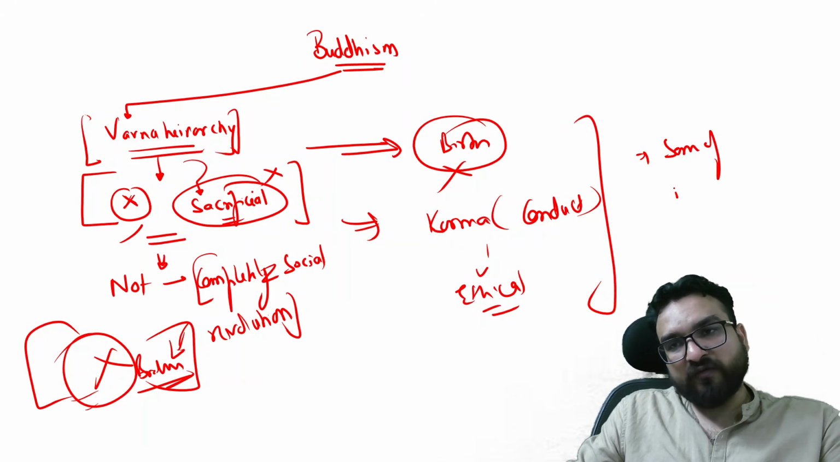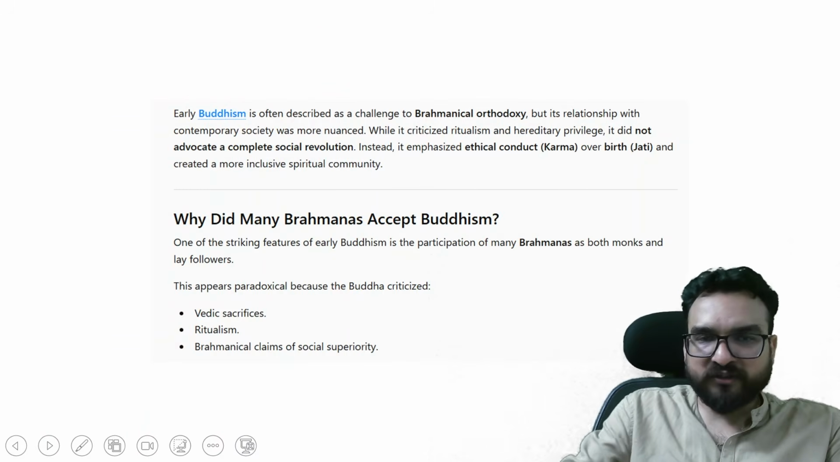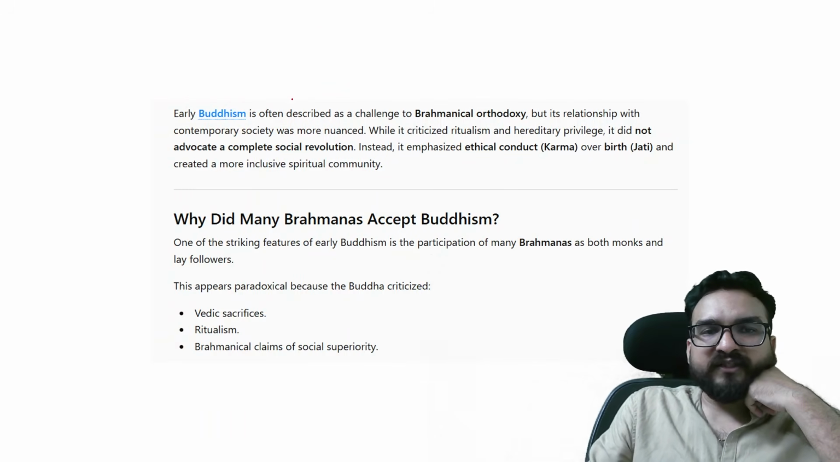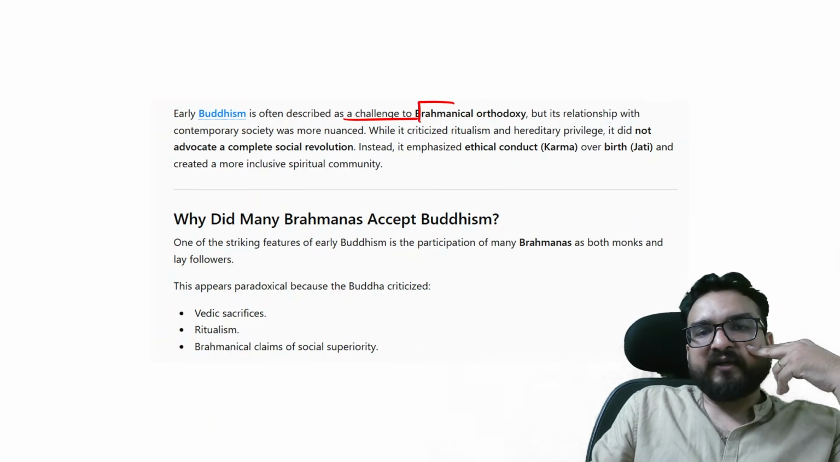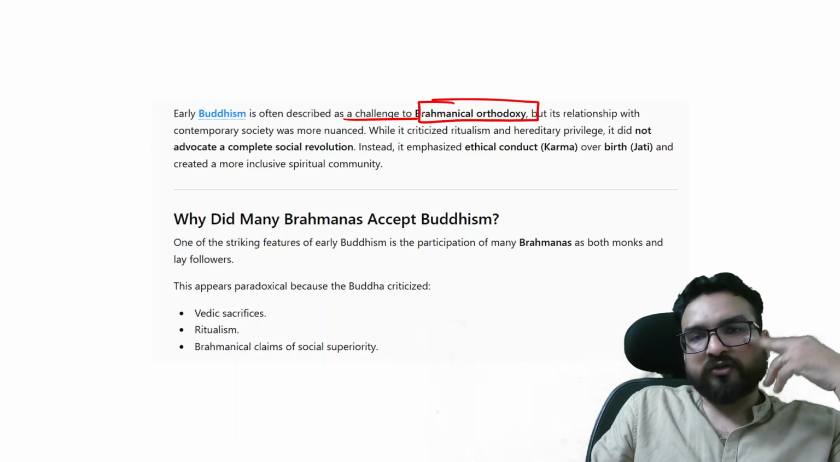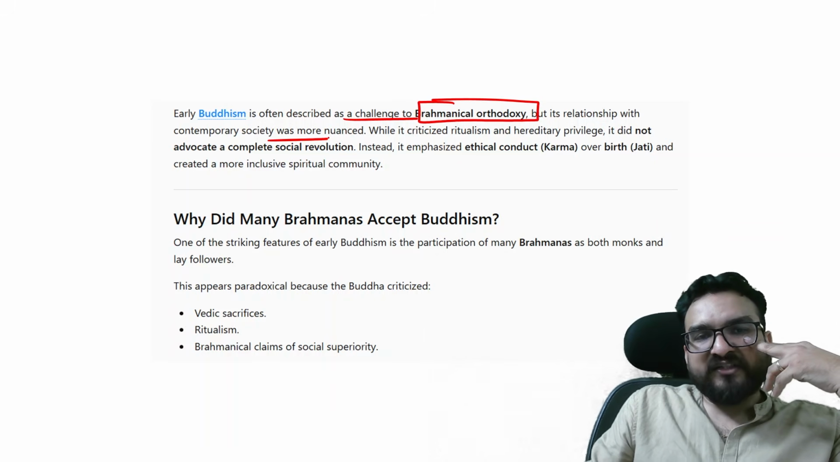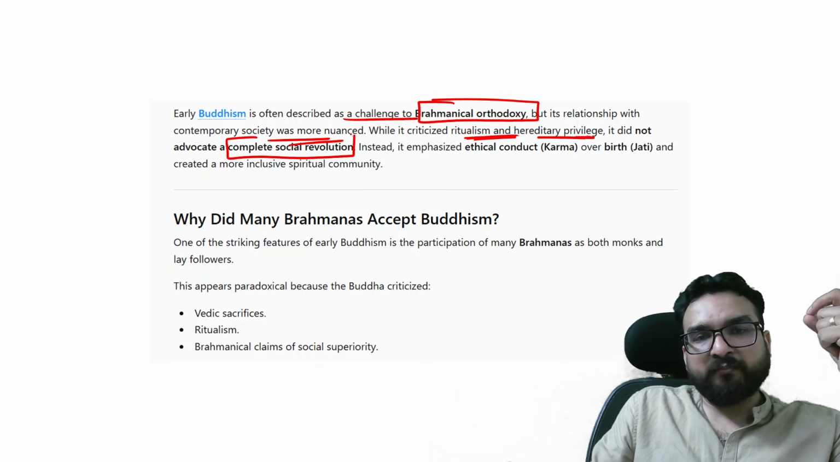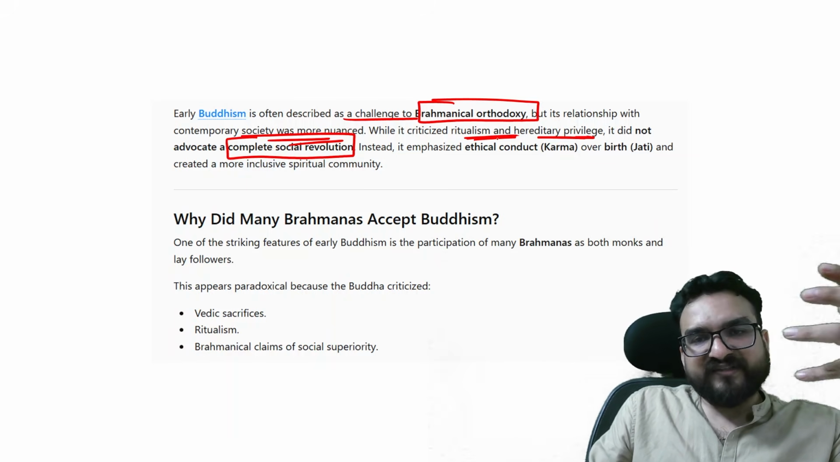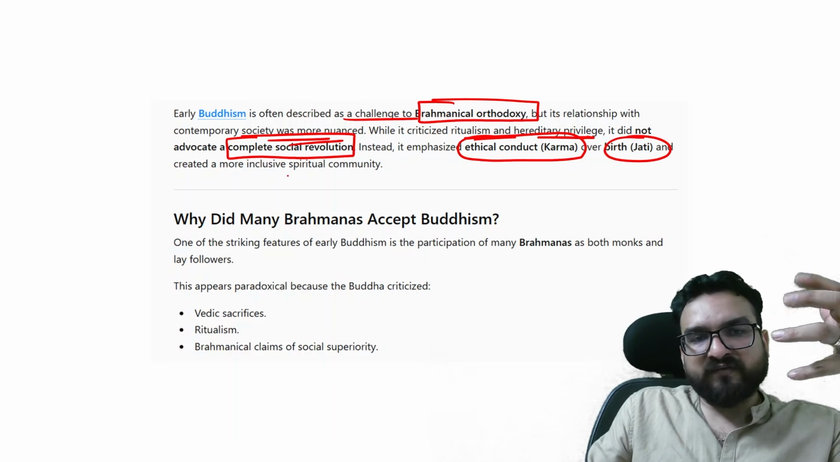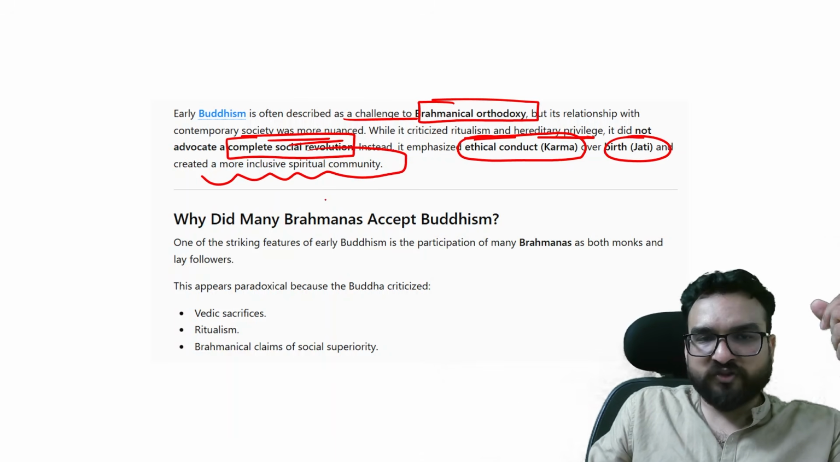Some of the Brahmans joined the Sangha as well and became Arhats, converted to Buddhism, or joined Buddhism as well, you can say. So early Buddhism is often described as a challenge to Brahmanical orthodoxy, but the relationship is more nuanced. They rejected ritualism and hereditary privilege, but it did not advocate a complete social revolution. It emphasized ethical conduct over birth and created a more inclusive spiritual community.